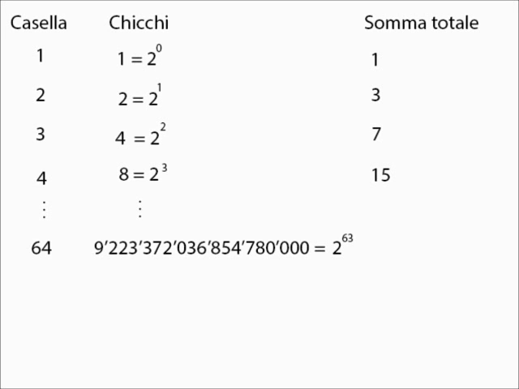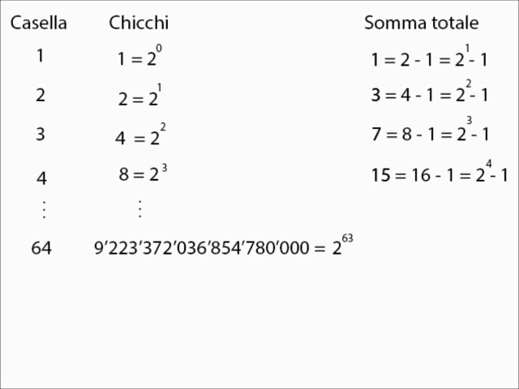Notice that 15 is equal to 16 minus 1. In other words, it's equal to 2 to the power of 4 minus 1. The same is true of the grains on the first 3 squares. 7 is equal to 2 cubed minus 1. On the first 2 squares, 3 is equal to 2 squared minus 1. And the single grain on the first square is equal to 2 to the power of 1 minus 1.